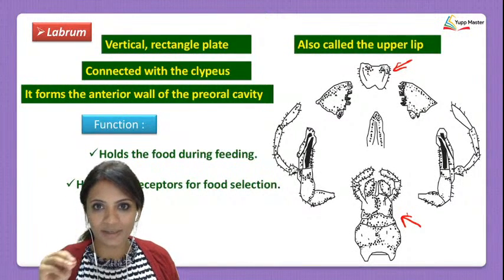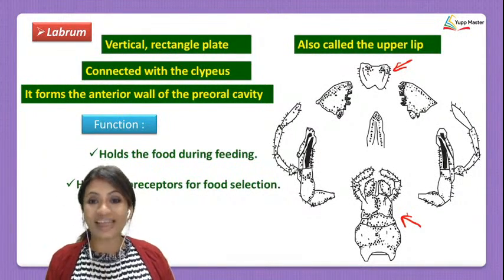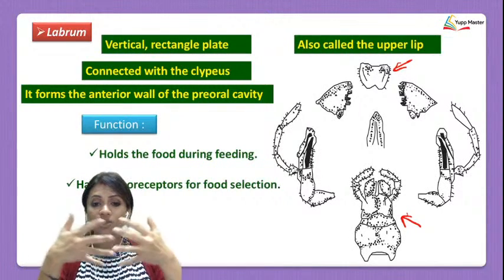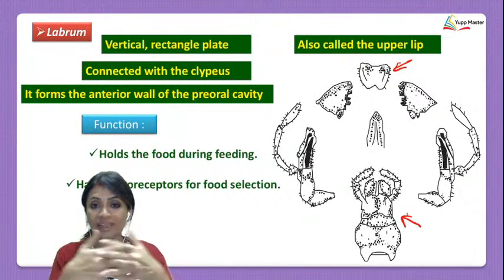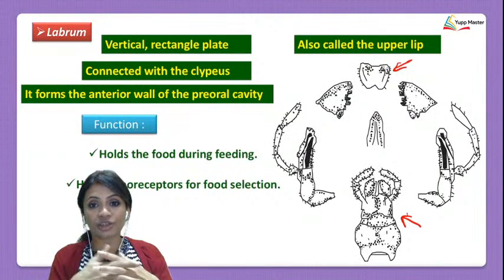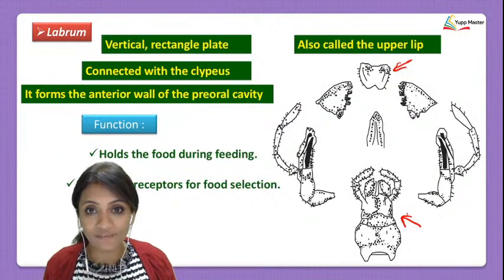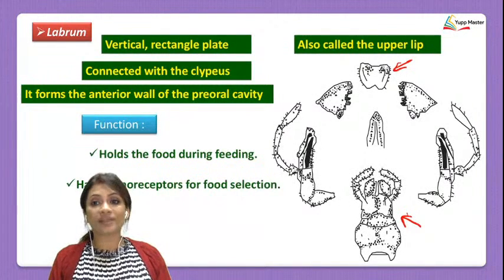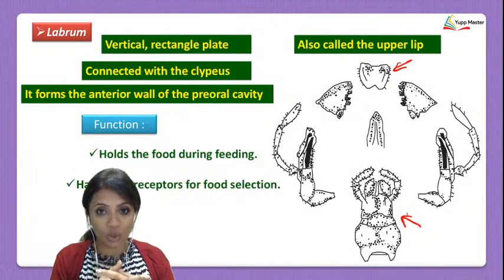Cockroaches don't chew up and down. When cockroaches chew, they chew in a horizontal way like this. When they are chewing in this way, that is what causes the crushing and grinding of the food at that level. Okay. So cockroaches chew in a horizontal manner.